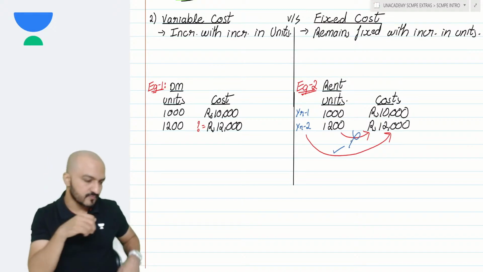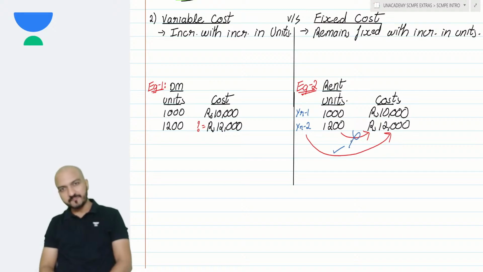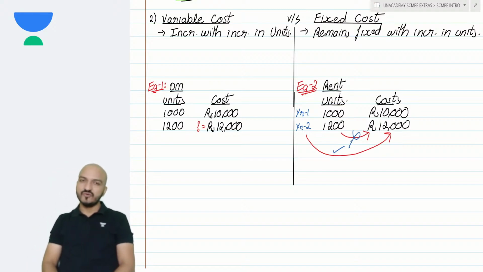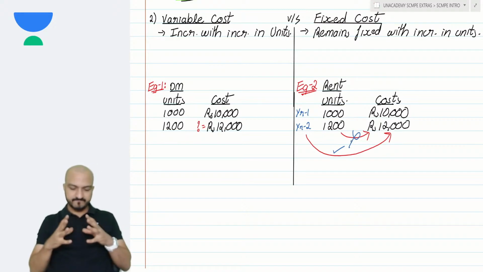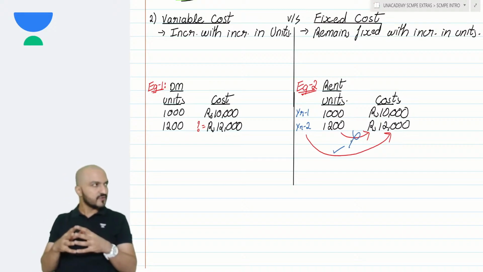You remember in your CA inter level, you had a chapter called as standard costing, where you did variance calculations. Let's see how much do you remember. Which all kind of variances have you learned in your inter level? Give me some names of variances that you have learned.